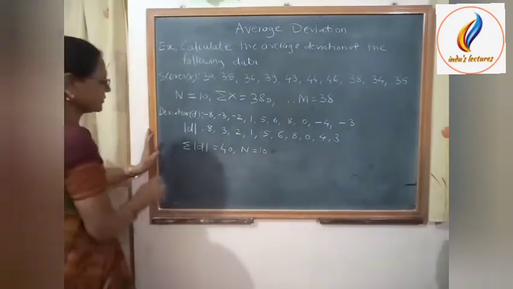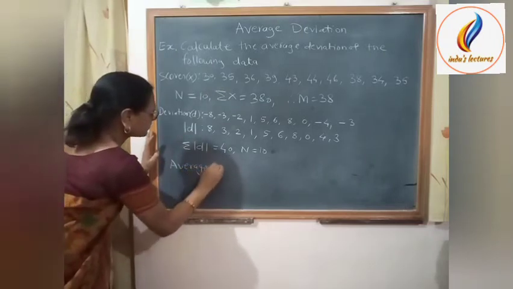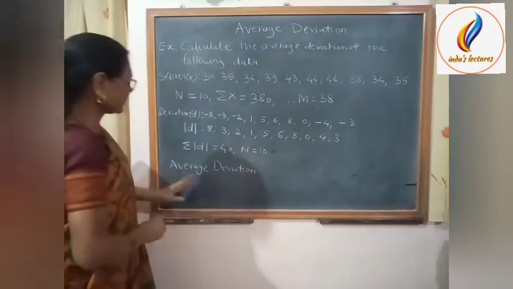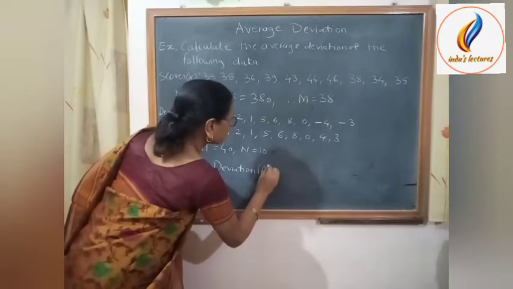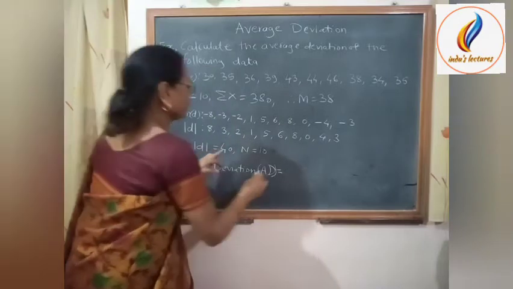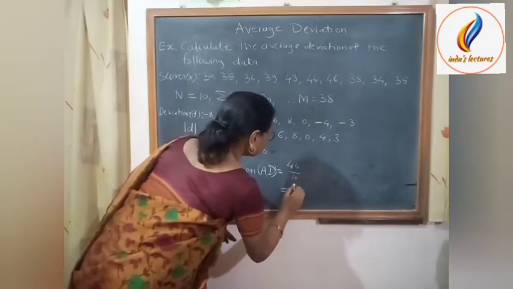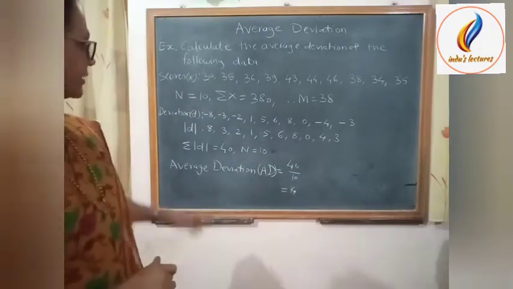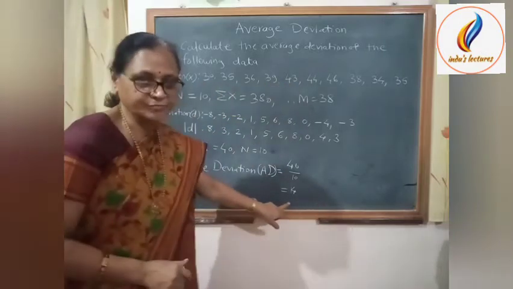So average deviation or mean deviation is denoted by AD. So AD is equal to 40 upon 10, which is equal to 4. That means the average deviation of the given data is 4.